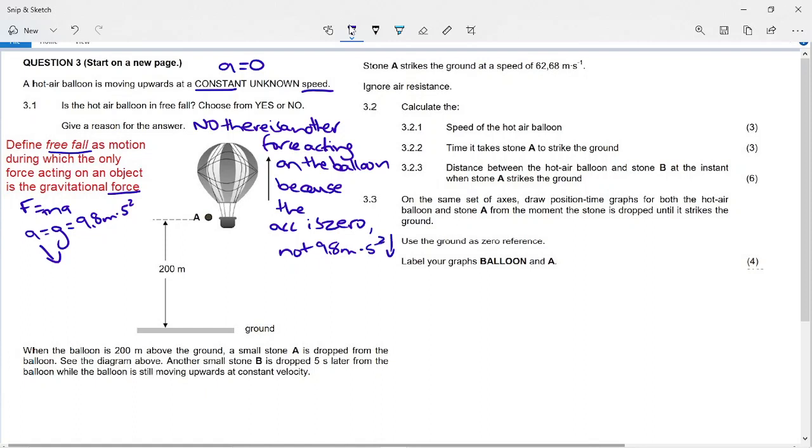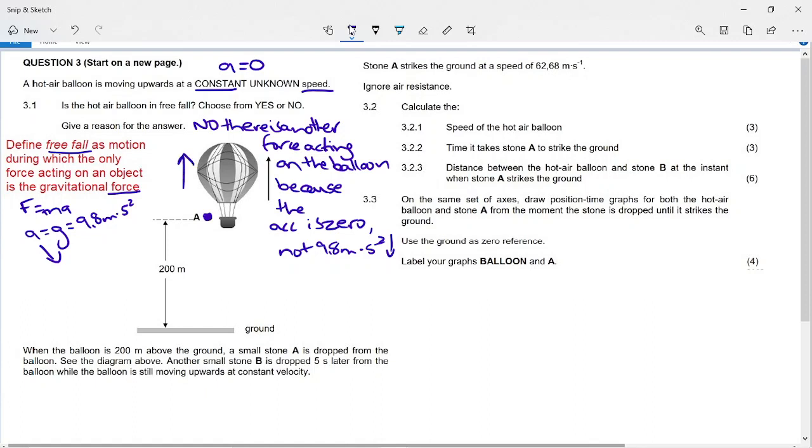Okay, so try and use the definition in your answer and say, no, we're not in free fall because there's another force. Or you can say gravity is not the only force acting on the balloon, something like that, so that you've got the definition and you've reworded the definition so that you have the answer with all the facts in it. Now it says to you, when the balloon is 200 meters above the ground, a small stone A is dropped from the balloon. See the diagram above. Another small stone B is dropped 5 seconds later from the balloon while the balloon is still moving upwards at a constant velocity.